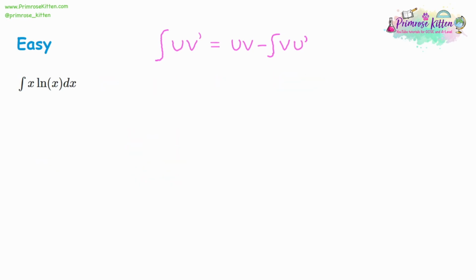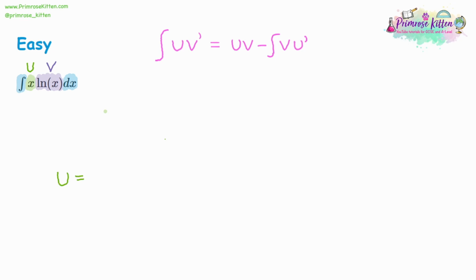The next question has logs. So again, identify the integration notation. Now we can focus on what we're actually integrating. We've got the x, and we've got the ln x. So we've got two parts. The first part is going to be u, and the second part is going to be v. Then we do a little list of all the possible things we might need.